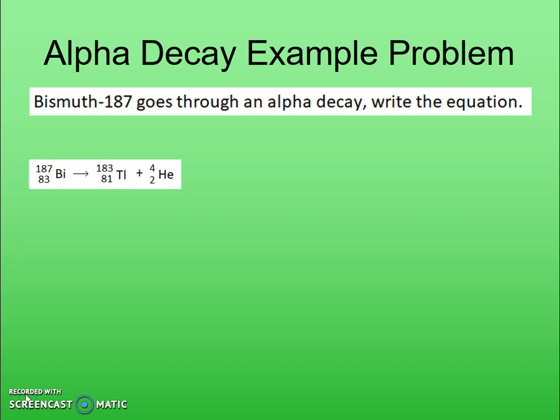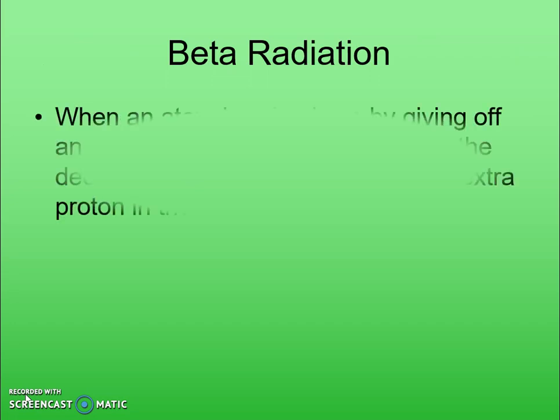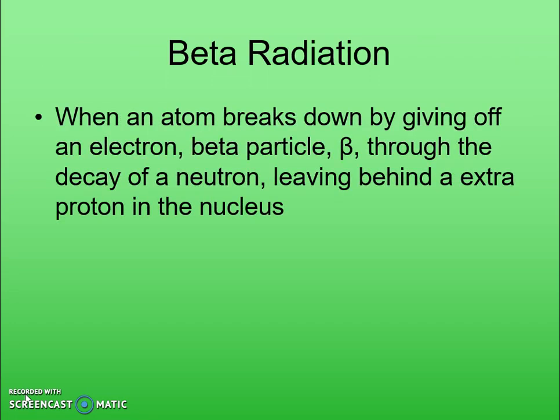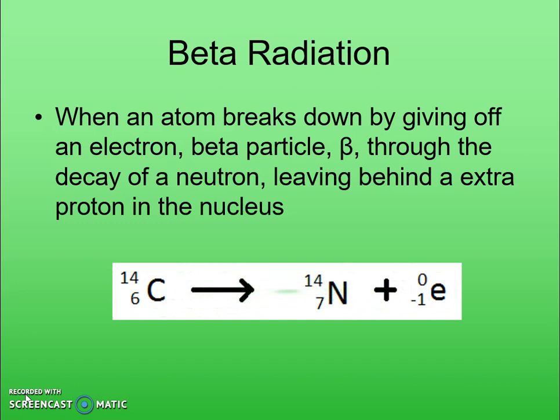So the next type of decay is beta decay. In beta decay, a neutron inside the nucleus breaks down, emitting an electron and leaving behind a proton inside the nucleus, overall keeping the mass of that atom the same, but having an electron emitted away. The most famous example of this is carbon-14, where a neutron inside the nucleus breaks down, giving off that electron. The mass remains the same because electrons have no mass, but we gain a proton because a neutron breaks down and leaves behind this extra proton.